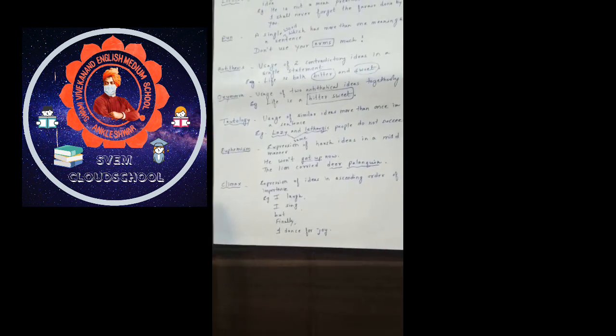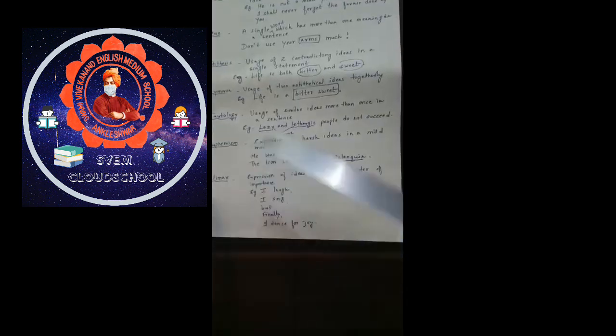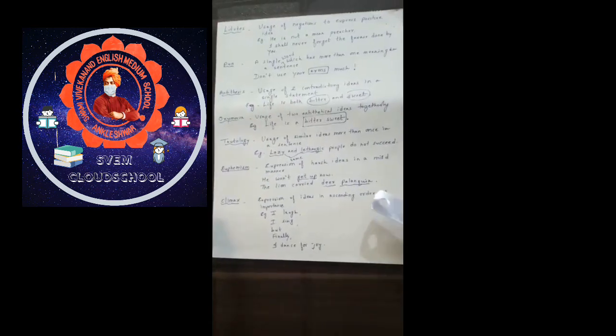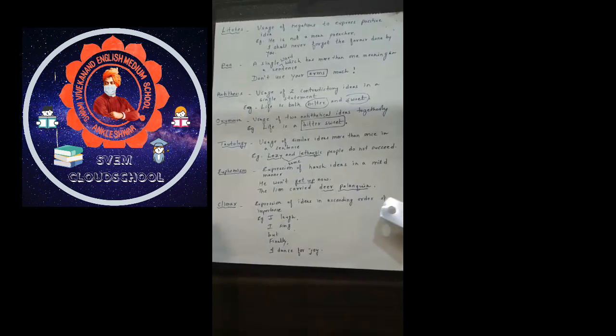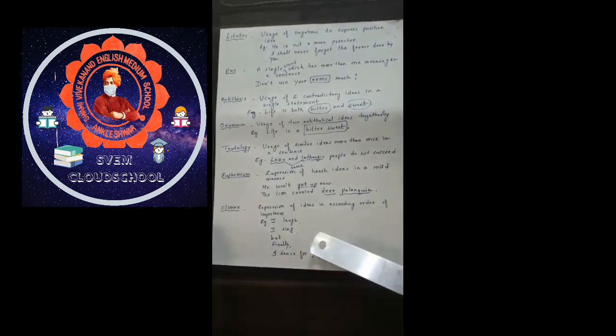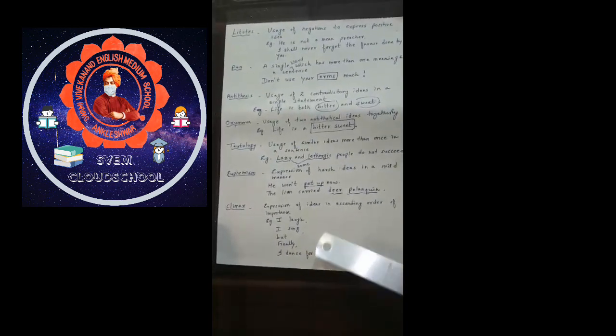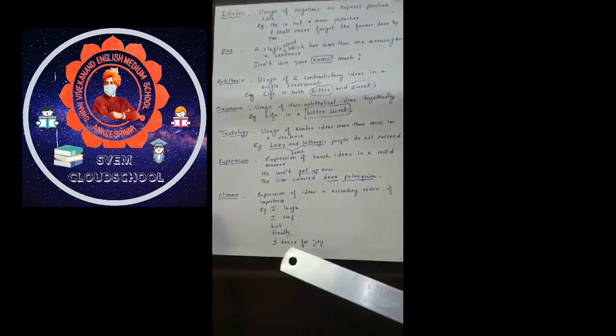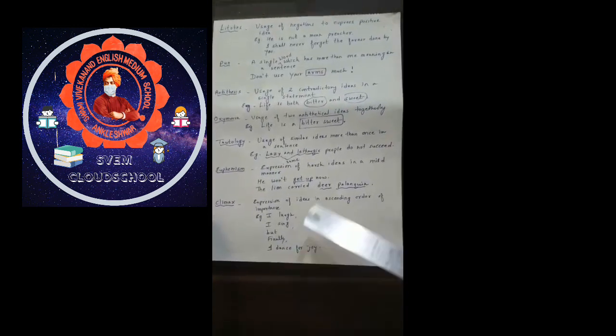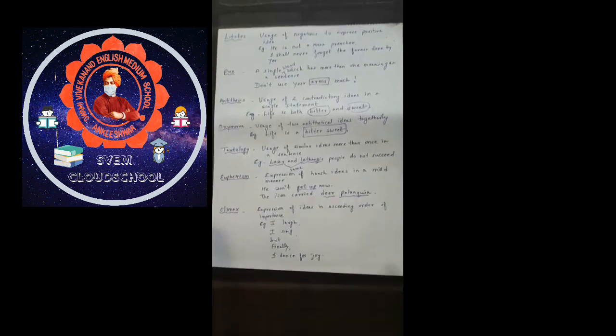Let us move on to another figure of speech. It is climax. You understand, climax is a very common word. Expression of ideas in ascending order of importance. Example is, I laugh, I sing, but finally I dance for joy. So dancing is most important for the poet to achieve joy.